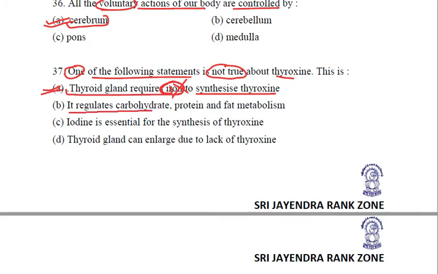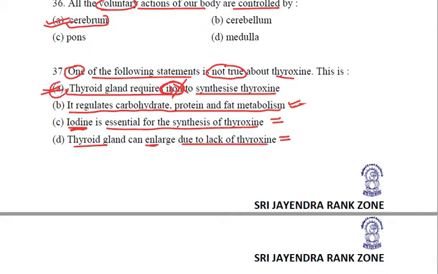It regulates carbohydrate, protein and fat metabolism. It is a correct statement about thyroxine. Iodine is essential for the synthesis of thyroxine. Correct option. Thyroid gland can enlarge due to lack of thyroxine. Correct statement. So we have already marked A as our correct answer to this question. Clear? Coming to the next question.